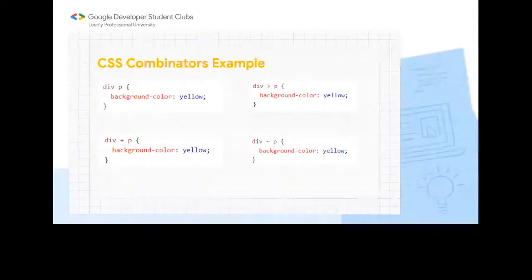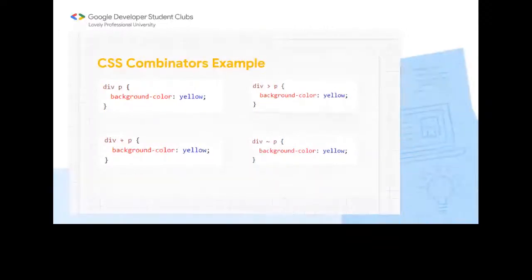So here you can see that this is our space selector, that is our descendant selector. This will select the paragraph under a div. If div is containing a paragraph, then it will select the paragraph. It means first div is the parent element and then paragraph is the child element. So it will select all the paragraphs here. And then we have the background color. Our paragraph will have the background color, but only that paragraph which is a child element of the div element.